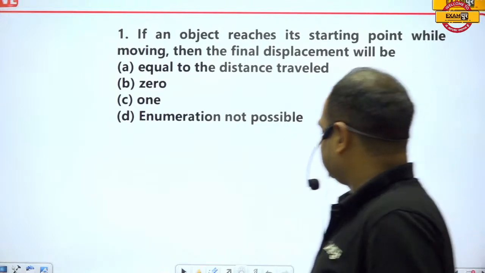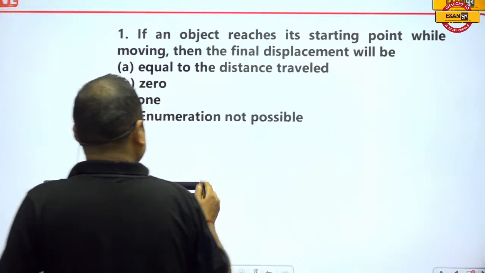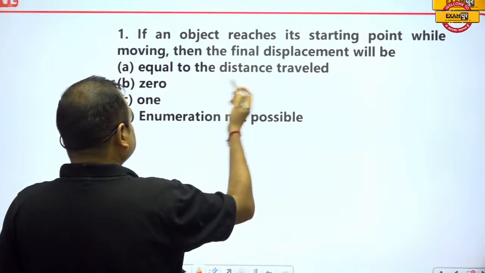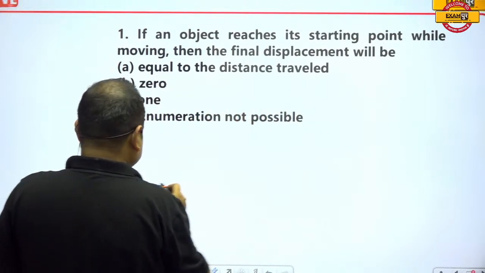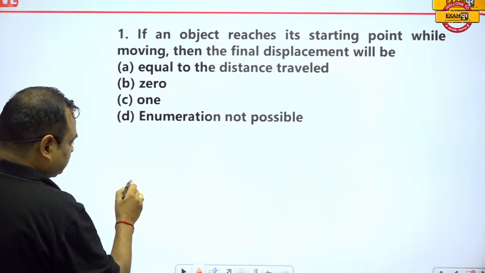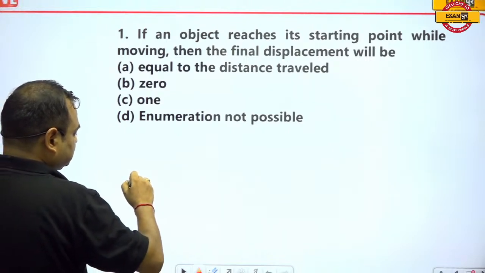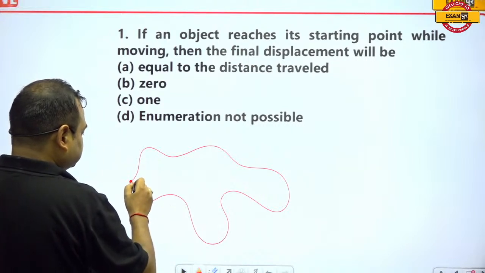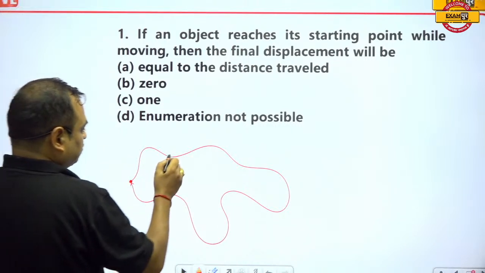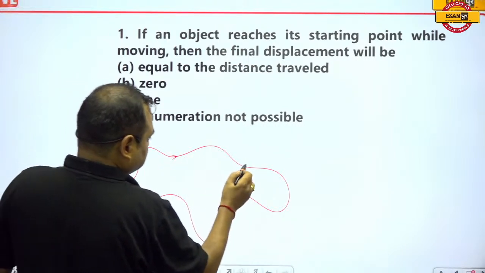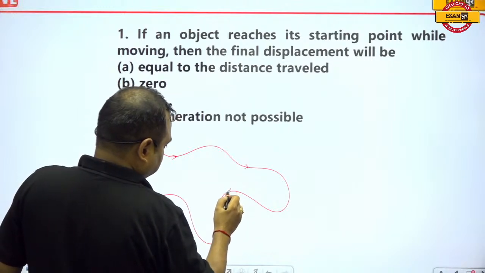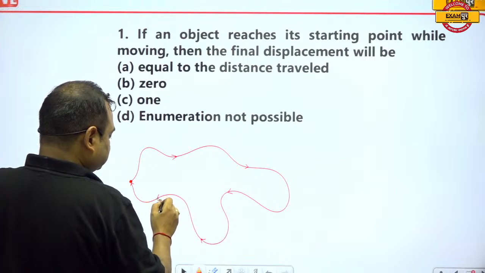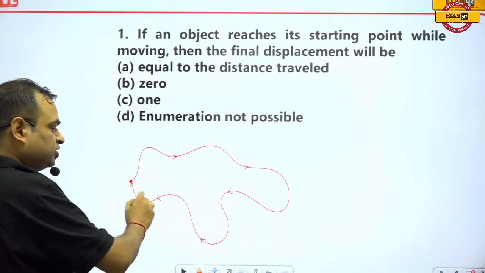So guys, let me explain. In this question, the object reaches its starting point while moving, then the final displacement. It means suppose that you have started at this point, and you are just roaming anywhere in this world and then reach this point after some time. This is the path you traveled upon. The length of this path will be known as the distance.